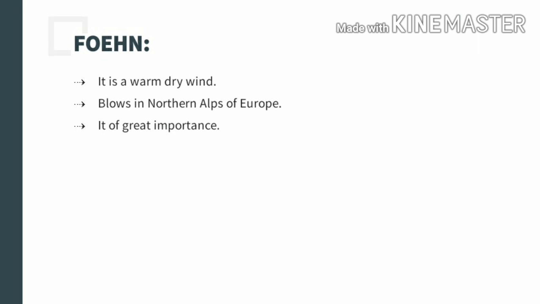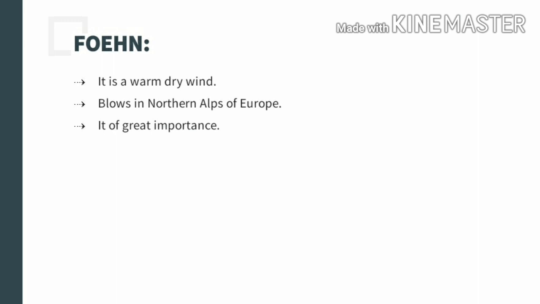Another one, fawn, is a warm and dry wind, as it is written. It is blowing on the leeward side of the northern Alps in Europe. While it is descending on the leeward side, it becomes warm and dry. So that is the fawn.